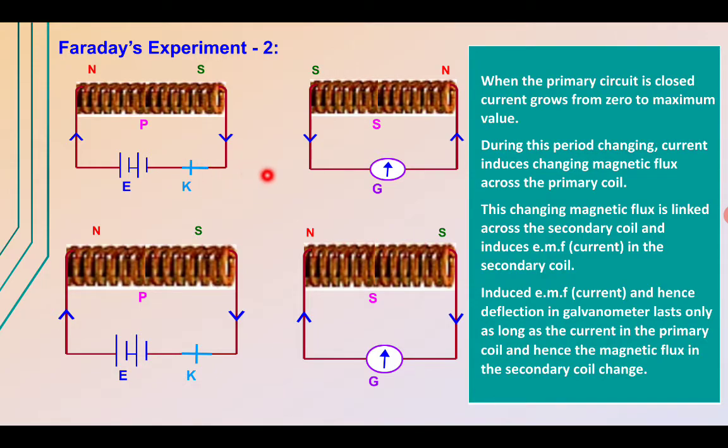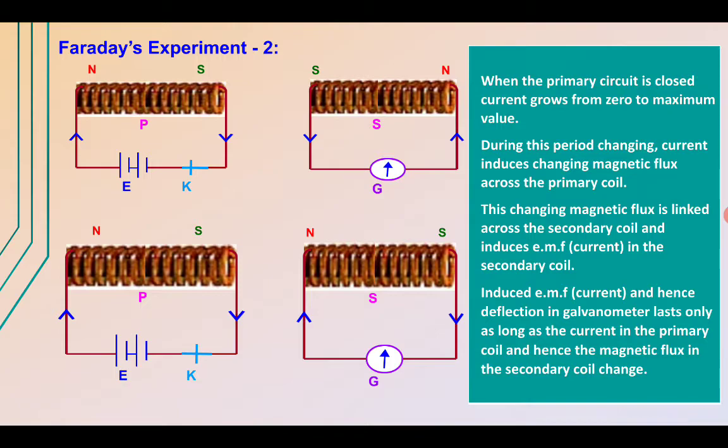Now if we place another coil which is attached to a galvanometer close to this current carrying coil, what Faraday observed is that a deflection is produced in the galvanometer, and we know that a galvanometer shows deflection only when there is current in it. So this current carrying coil is behaving as a bar magnet, and when we move the secondary coil close to or away from it, because of this magnetic field, current is induced in the secondary coil, and that is detected by the galvanometer.